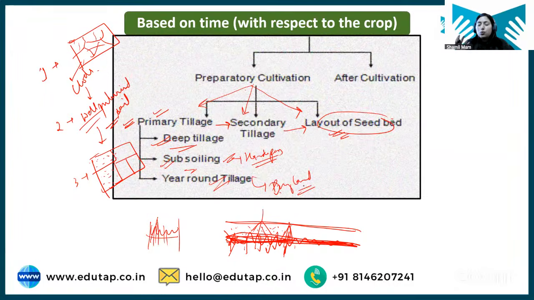So what you will do is open up the soil, doing the tillage operation after the harvesting. And why are you doing so? If there is any rain, you can store the water from that rain, because if the soil is compact, the water will flow over the soil surface. If the soil has more pore space, then the soil will be able to store some amount of water, right? So that's why year round tillage is done. Okay, so this is all about your preparatory cultivation. Clear? Is there any doubt in this?